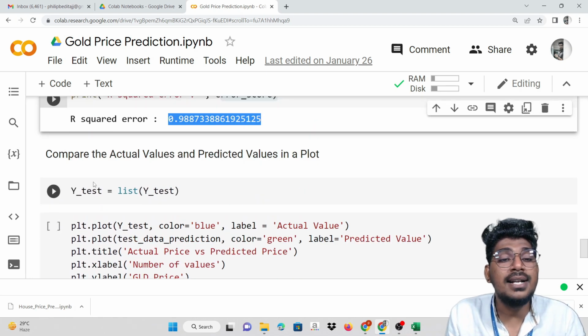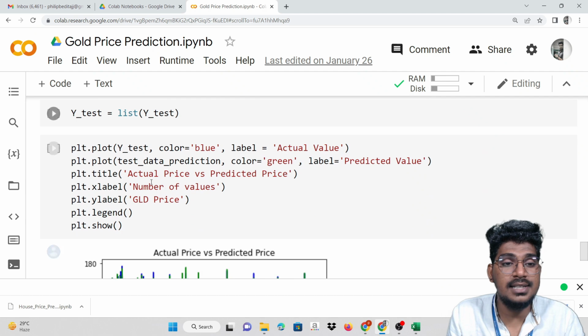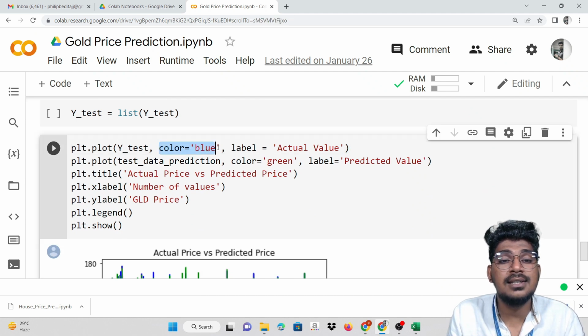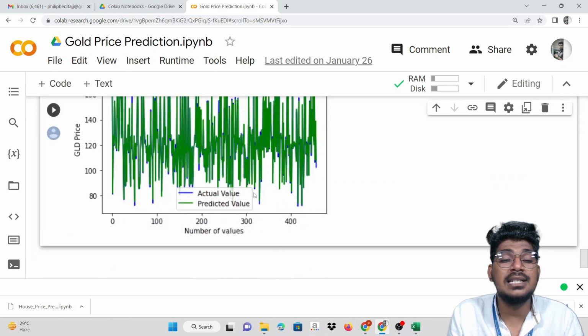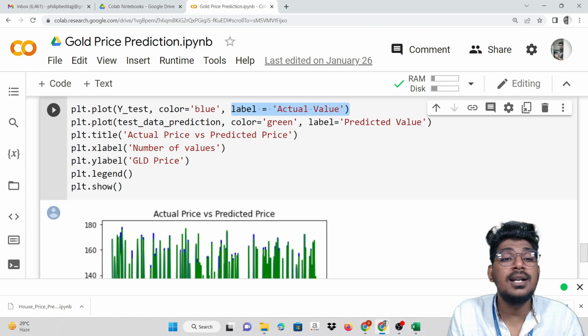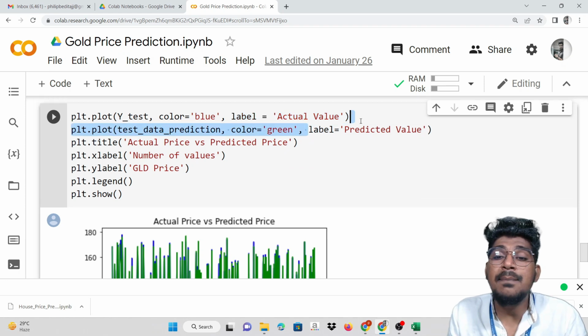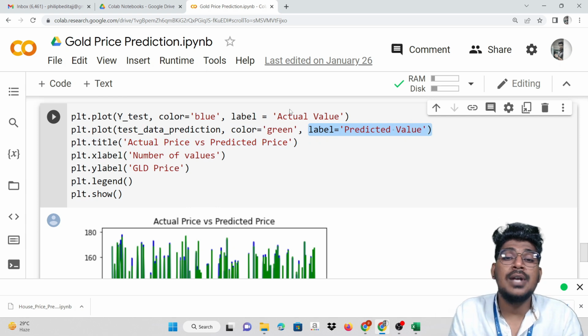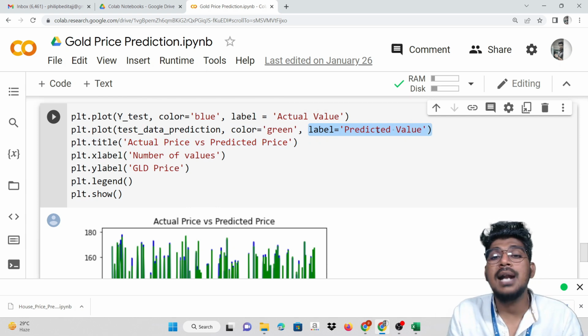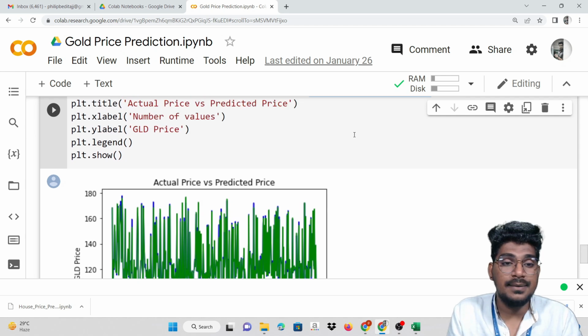Okay, now comparing the actual value and also the predicted value. Here Y_test is equal to the list of Y_test, then plotting the Y_test. This is the actual data in blue color. Then plotting the test data prediction, the color will be green, and the label will be predicted value. So the actual value will be blue and the predicted value will be green.